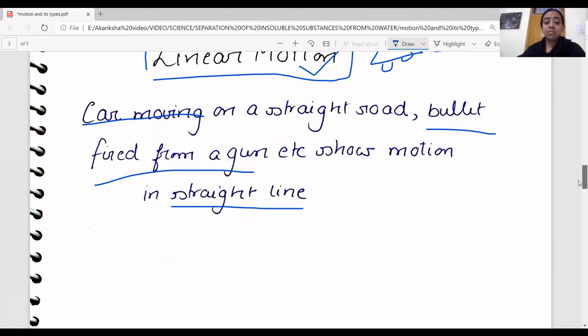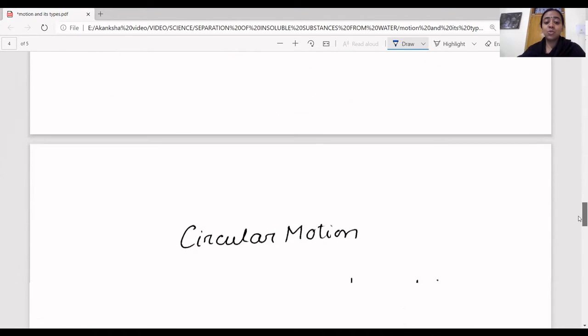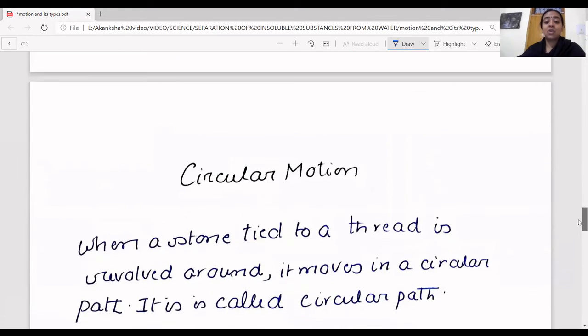Moving ahead to circular motion. The best example of circular motion, all of us know, is that the Earth revolves around the Sun, right? That is the best example because when the Earth revolves around the Sun, it follows a circular path. Similarly, when you tie a stone with a thread and try to revolve it, it moves in a circular motion. That is also called circular motion.